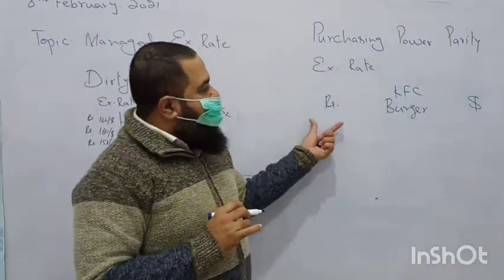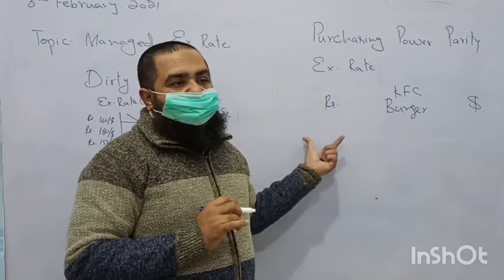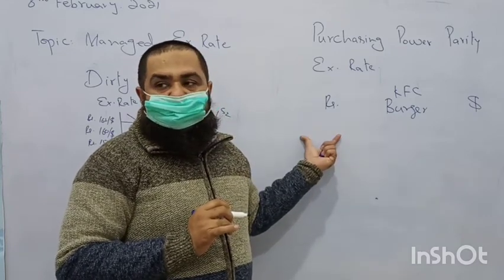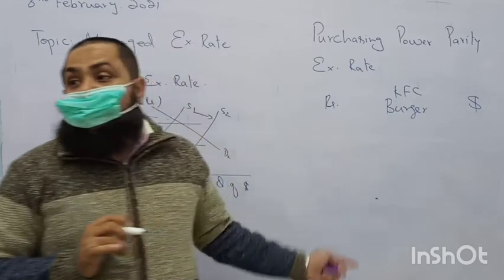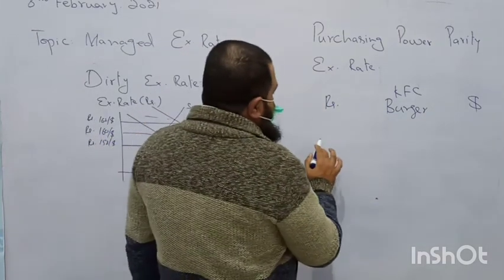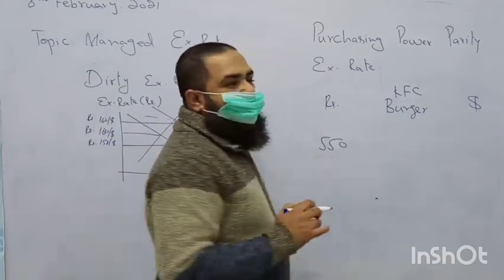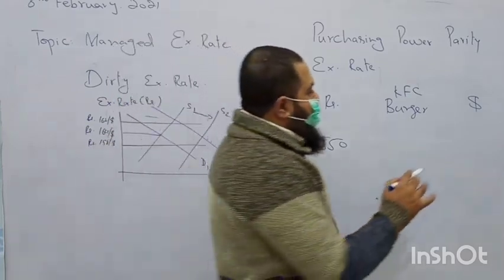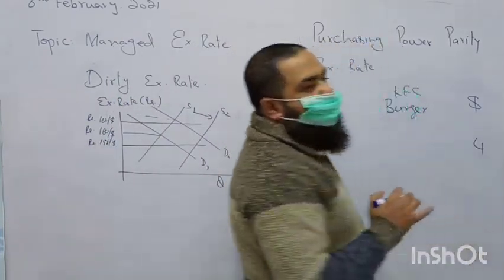Now what is the price of the same KFC burger here in Pakistan? 190 for a single burger, 230, and the whole deal is 550. 550, right? Okay. In America, its price is $4.